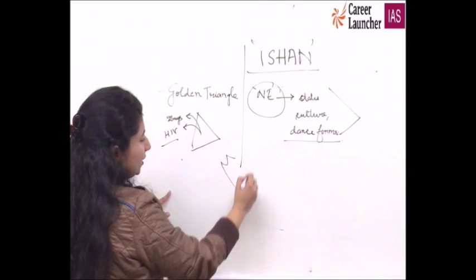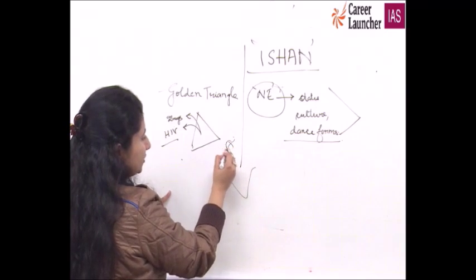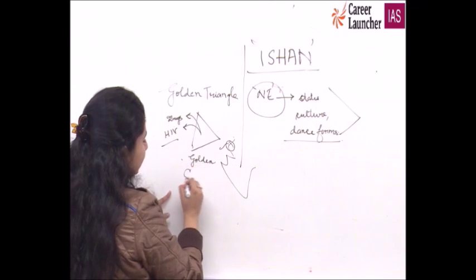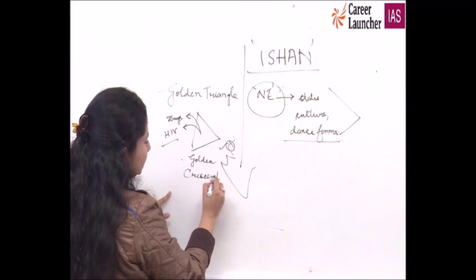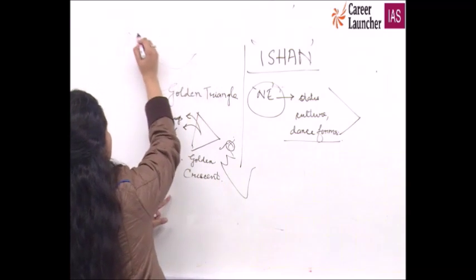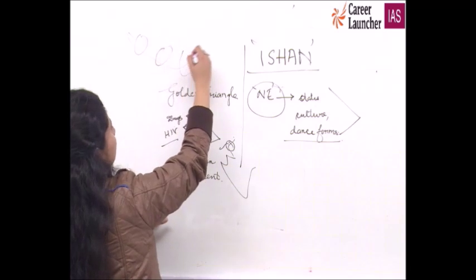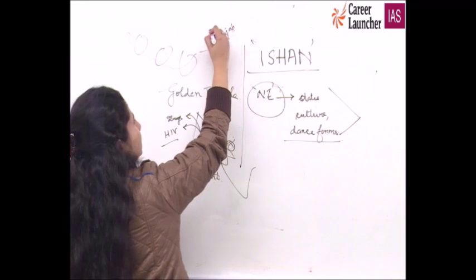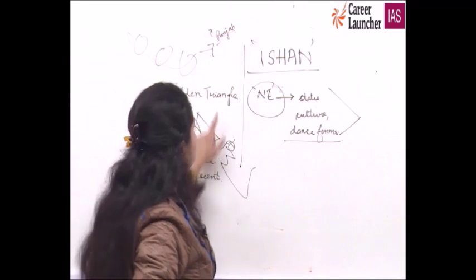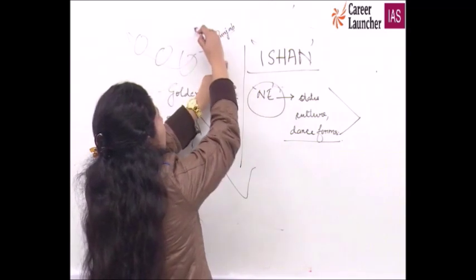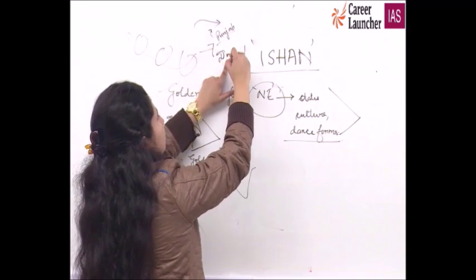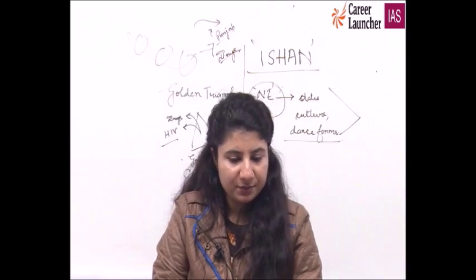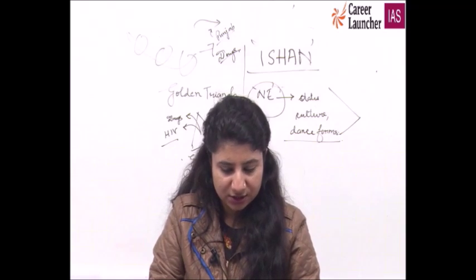Similarly, when we talk about Punjab, this area of Punjab is very close to something known as the Golden Crescent. Iran, Afghanistan, it roughly covers Iran, Afghanistan, Pakistan and India. Punjab, close to the border, Gurdaspur district. The Gurdaspur district is the border district of Punjab, and it is highly affected by drugs, trafficking of drugs.